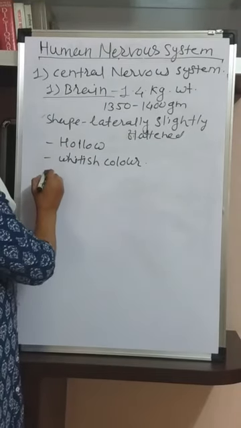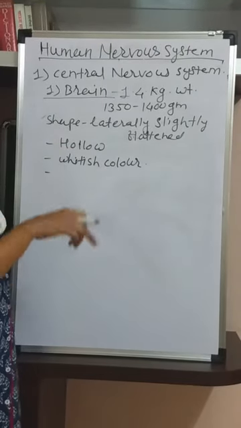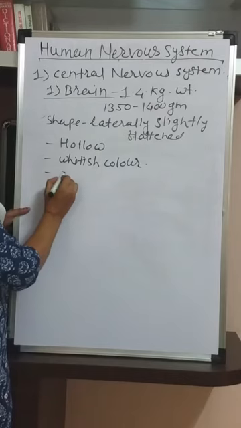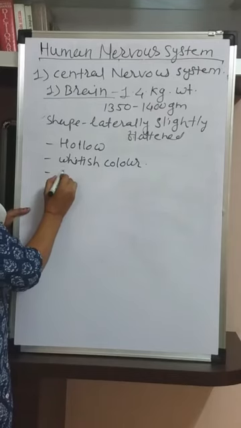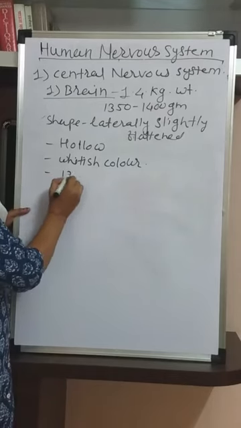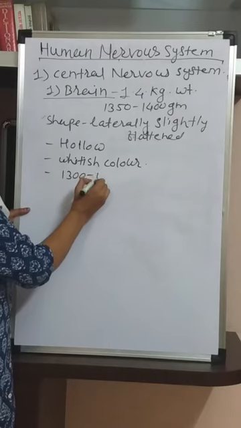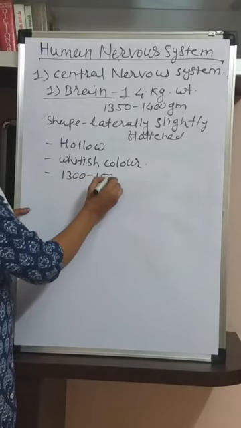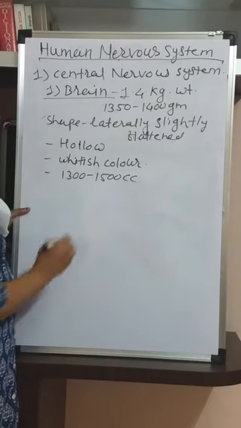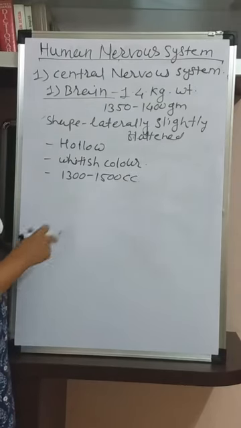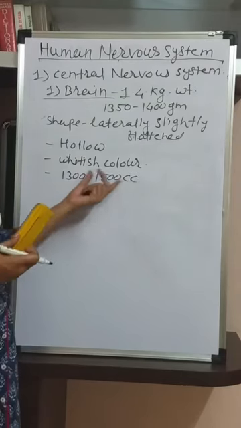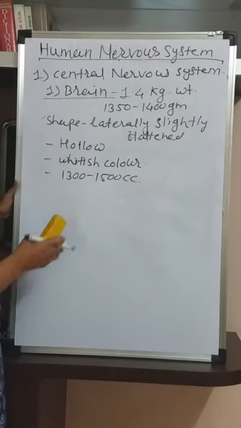Its volume, or capacity, is 1300 to 1500 cc cranial capacity.